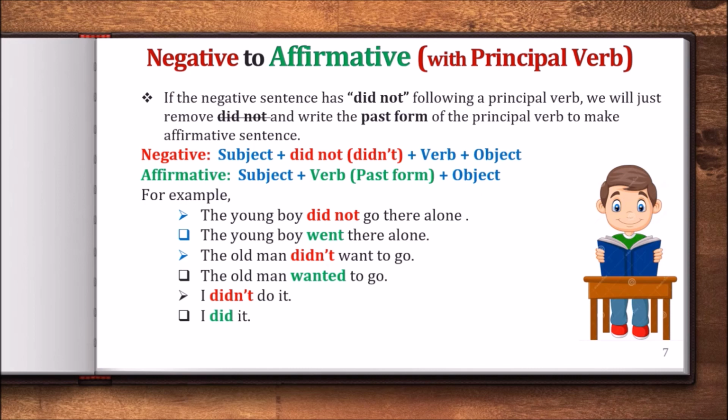I did it. Okay, she didn't have a car. Again, do you remember the tricky sentence of he doesn't have a car? This sentence is also like that. So remove didn't first, then you have she have a car. But what will you write? What is the past form of have? We know the past form of have or has is had. Okay, so we will write she had a car. Alright?